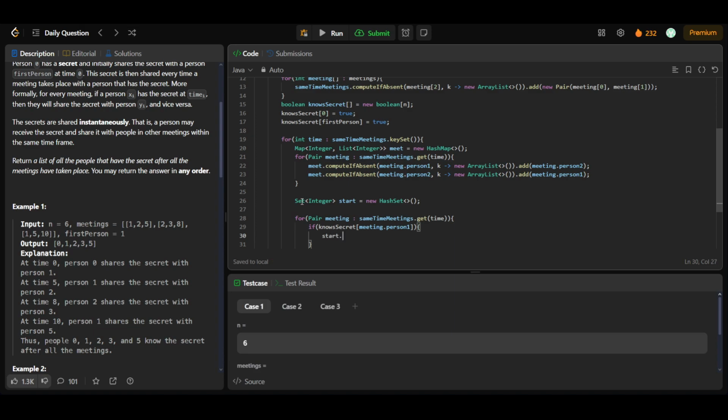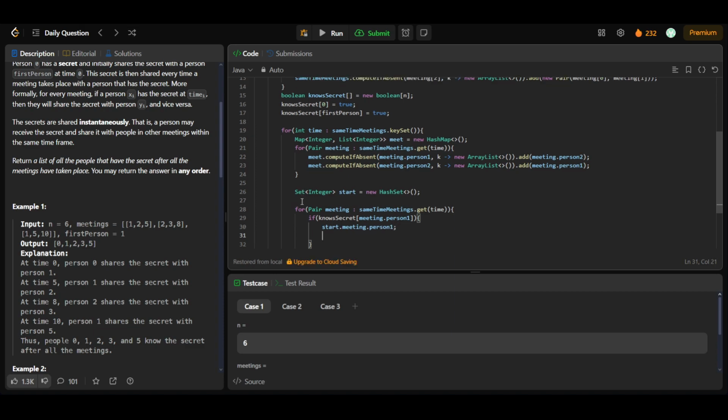dot add meeting dot person one, and also we'll have to set that knows secret, okay, start dot add.